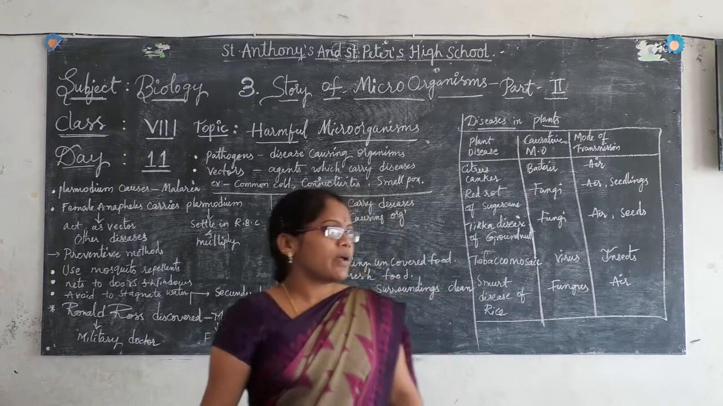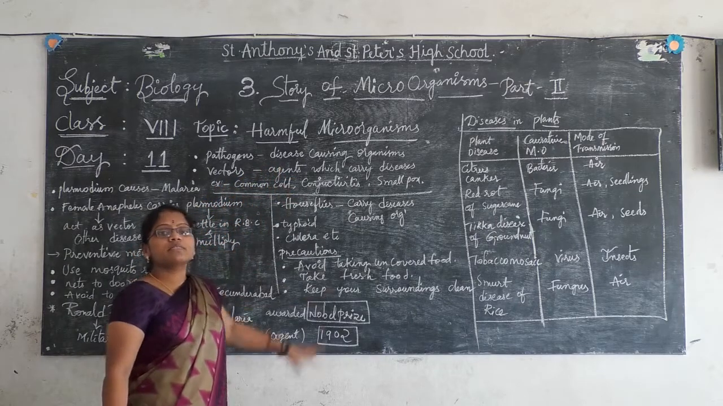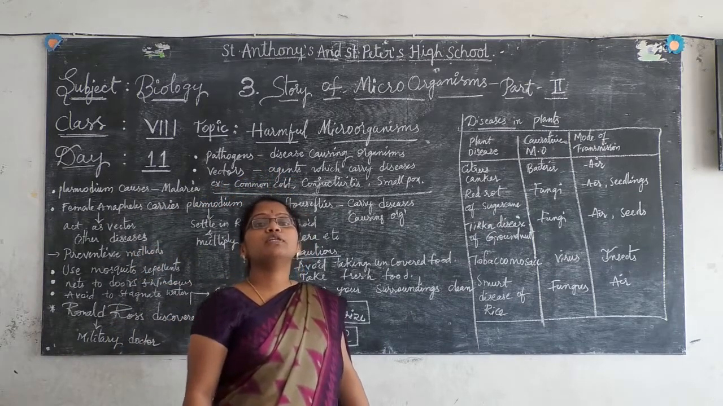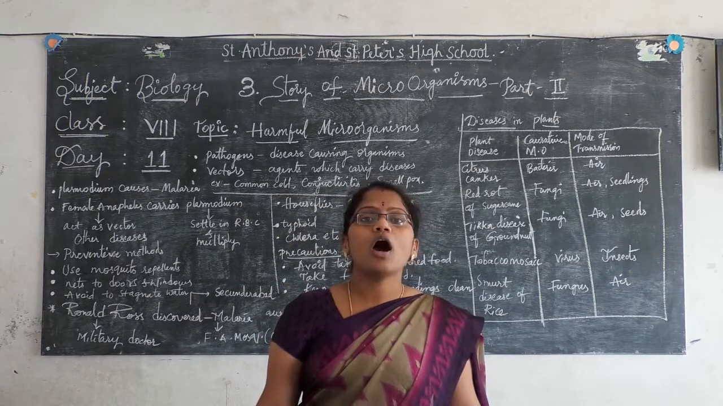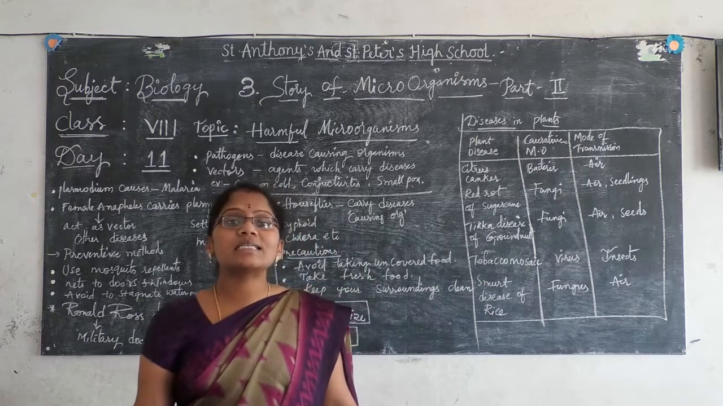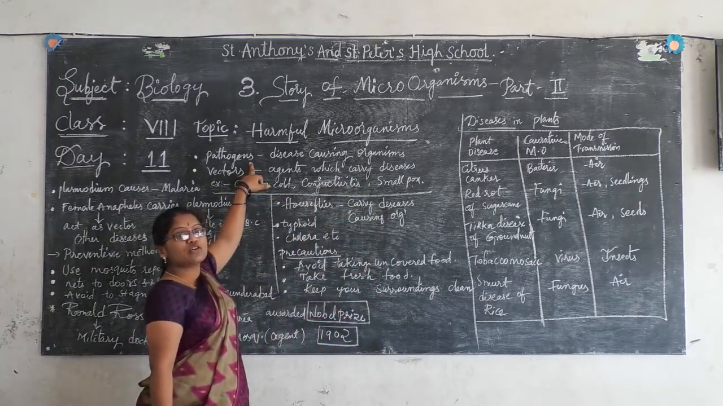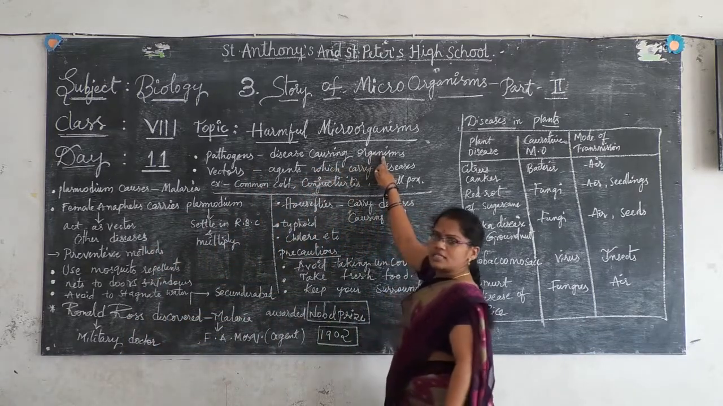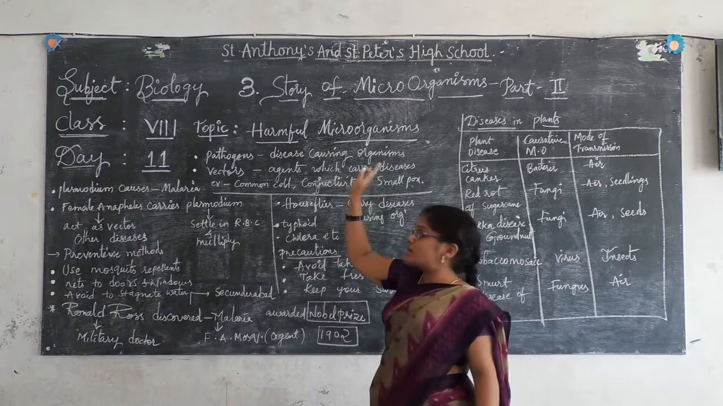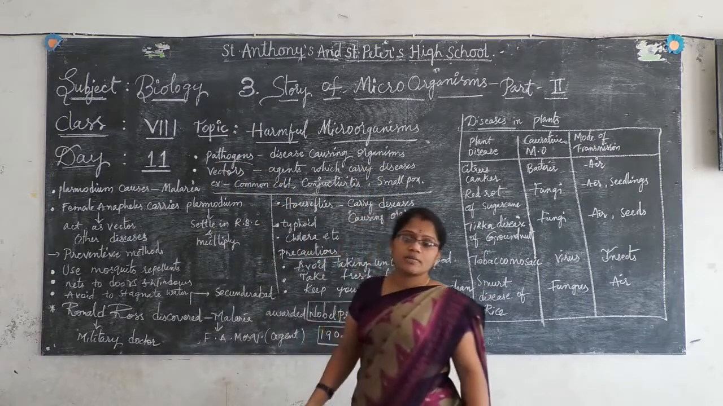Harmful microorganisms are responsible to cause different types of diseases. So you can call harmful microorganisms pathogens. They are called pathogens because they are disease causing organisms. So you can call them pathogens.